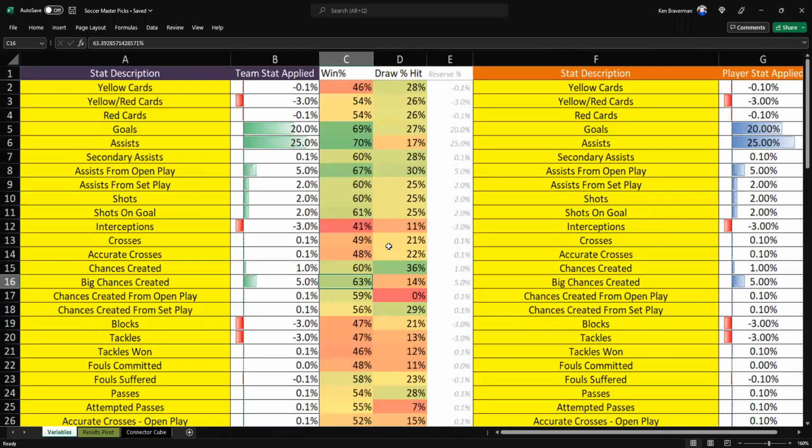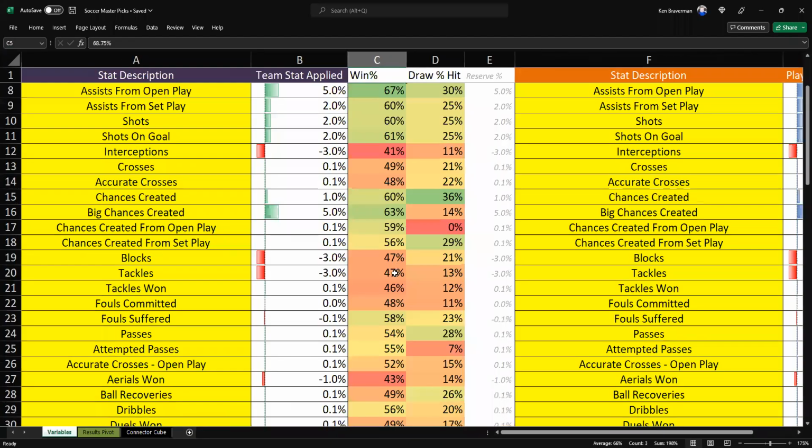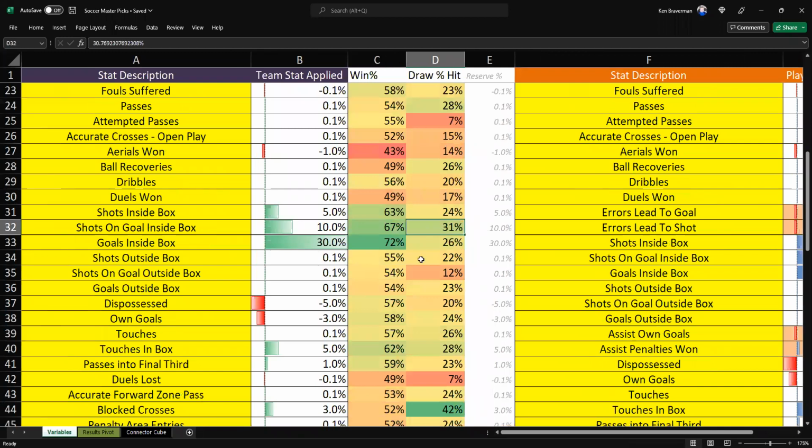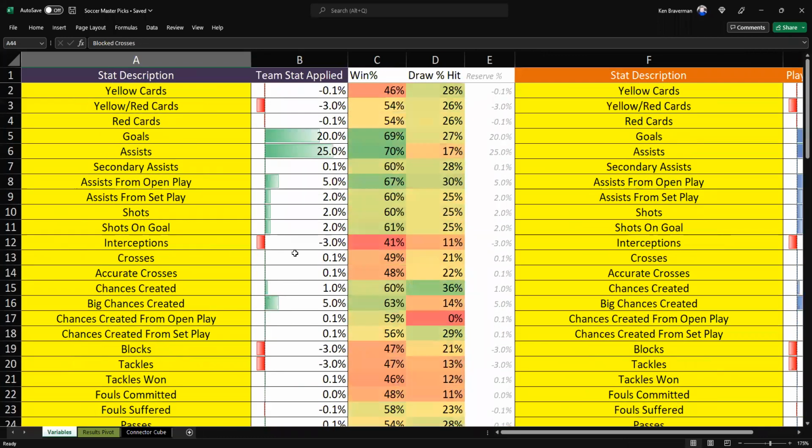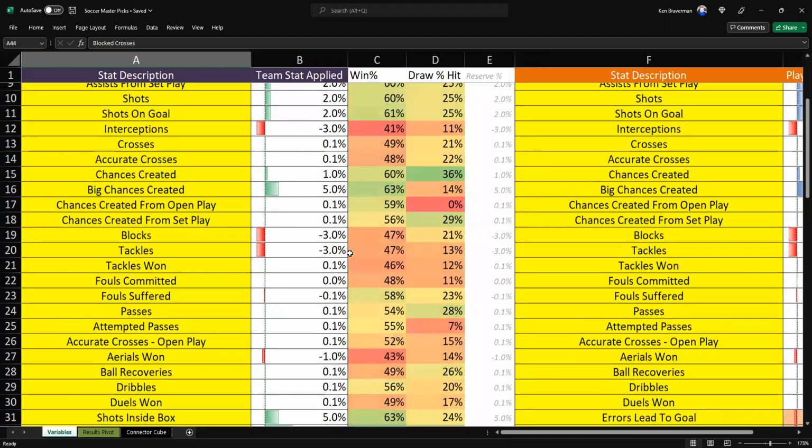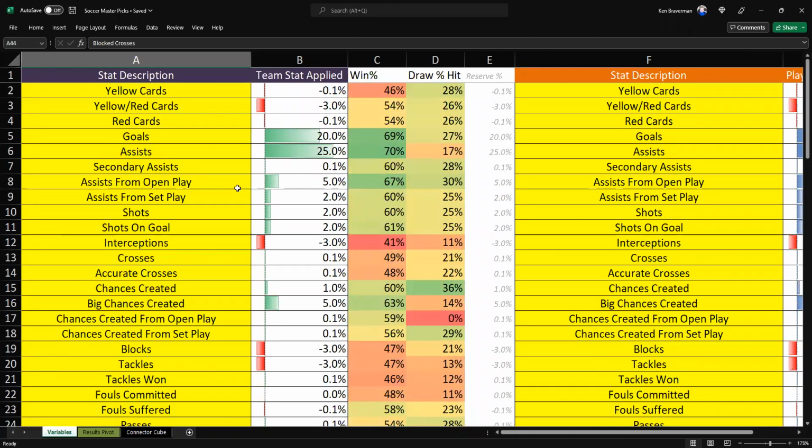You can see the heat map is showing you where to put stuff. You know, blocked cross is a huge determinant in draws. What a weird stat that may somehow infer defensive ability or something like that. I have no idea. It's just amazing stuff that we're going to find as we test this every day, or at least after every weekend. I think it is a good thing to do, to test it with the final stats from that weekend as well, and kind of backfill it, see how it works.